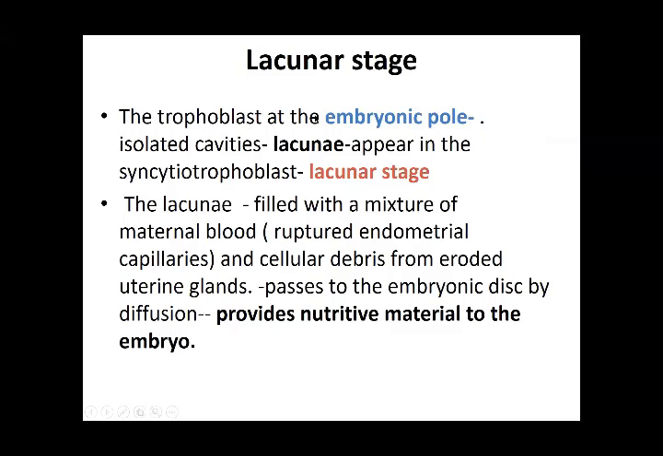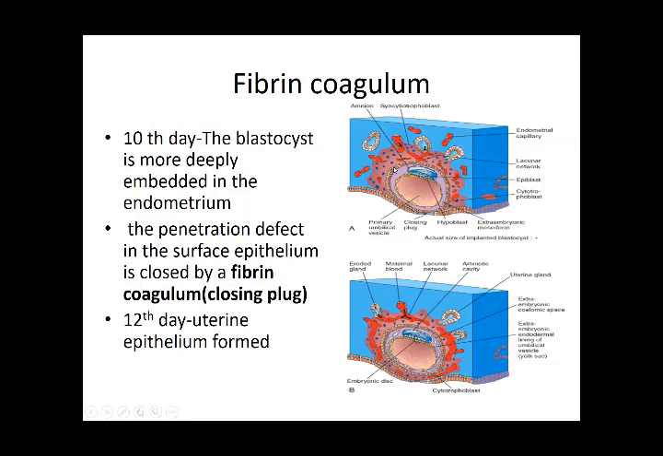The trophoblast at the embryonic pole. The majority of the changes are occurring at the embryonic pole. They develop as isolated cavities in the syncytiotrophoblast. If you see this picture, these are isolated cavities. These are called the lacunae. If you can see this, these are the lacunae.